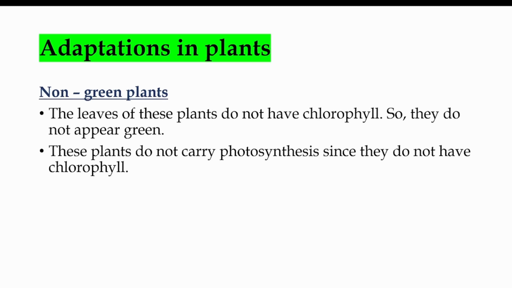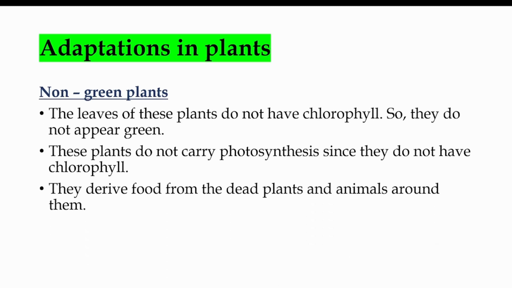These plants do not carry out photosynthesis since they do not have chlorophyll. For photosynthesis, what all do we need? We need sunlight, carbon dioxide, water, and chlorophyll. Chlorophyll is one of the main things required for photosynthesis. Since they do not have chlorophyll, they do not carry out photosynthesis. Okay.